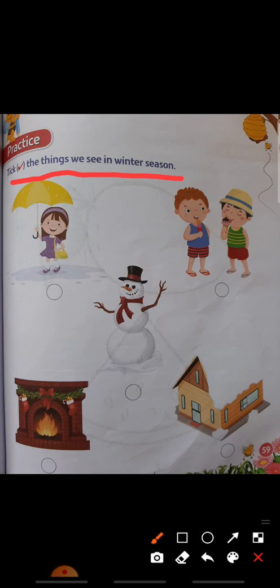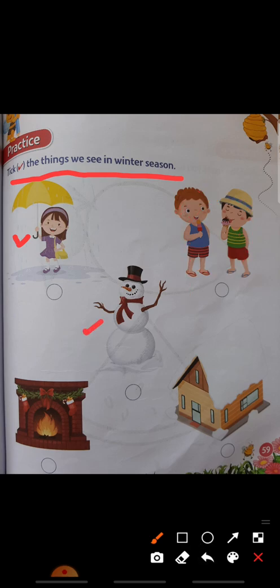See, first picture is rain. You know, the girl is using an umbrella and rain is falling. Yes. Okay. So this picture is a rainy season picture. And these two boys are having ice cream. So in the winter season will we have ice cream? No, it is the summer season. Yes. Okay. So next picture is the third picture.